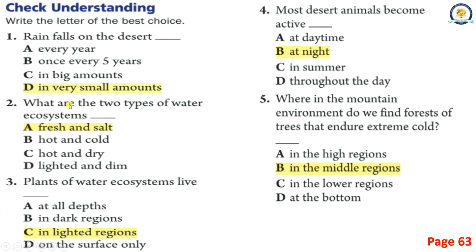2. What are the two types of water ecosystems? A. Fresh and salt. B. Hot and cold. C. Hot and dry. D. Lighted and dim. Correct answer is A. Fresh and salt.